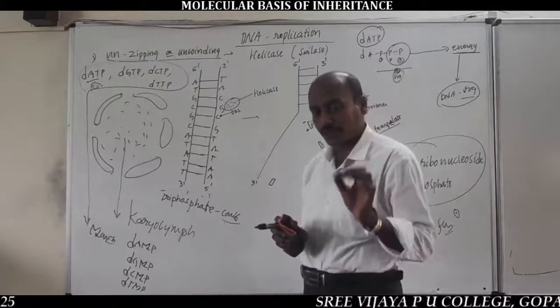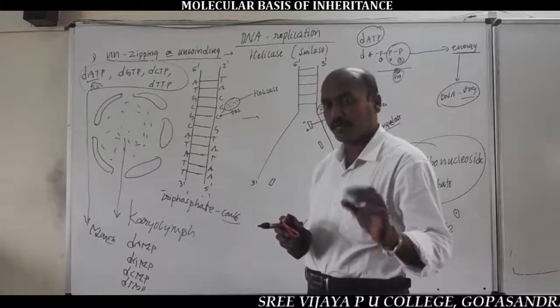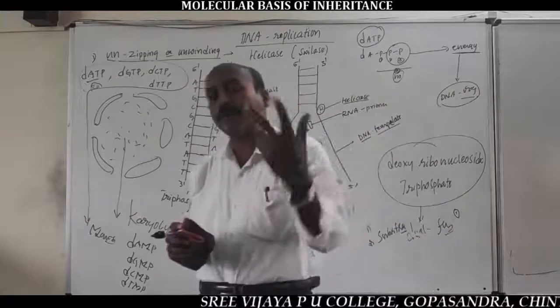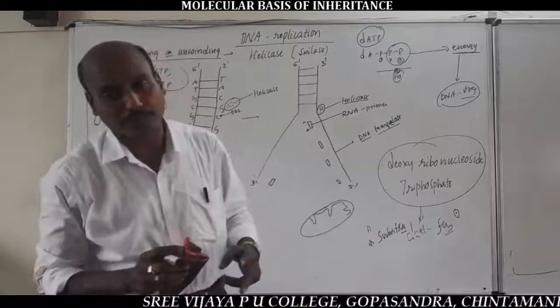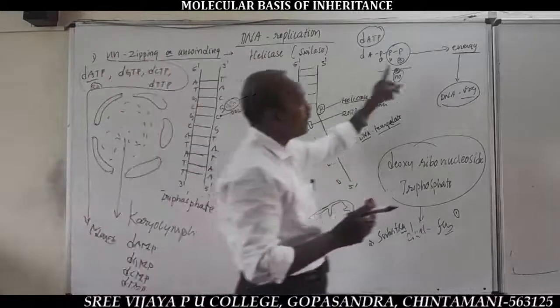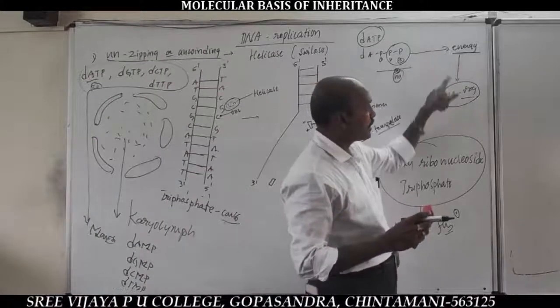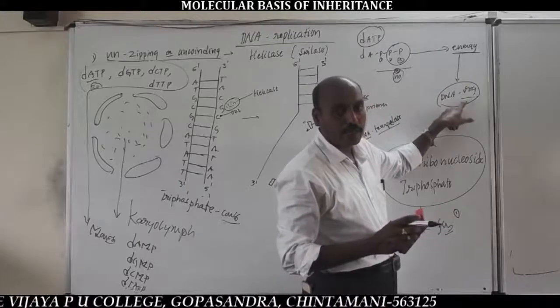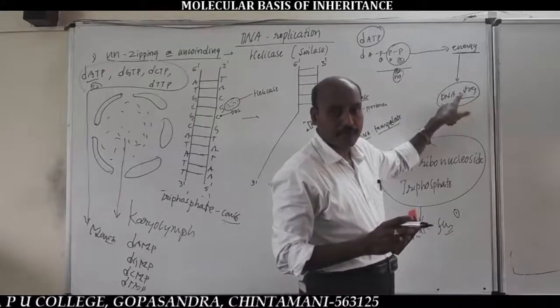Each nucleotide can separate 2 phosphate functional groups, during which energy is yielded. This energy is consumed by DNA for their replication.